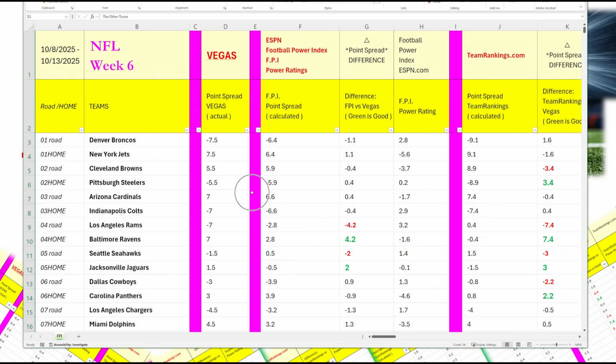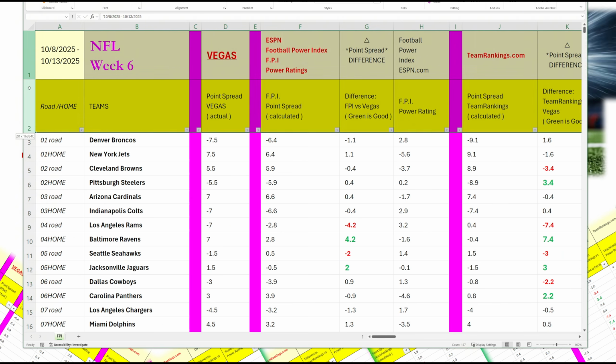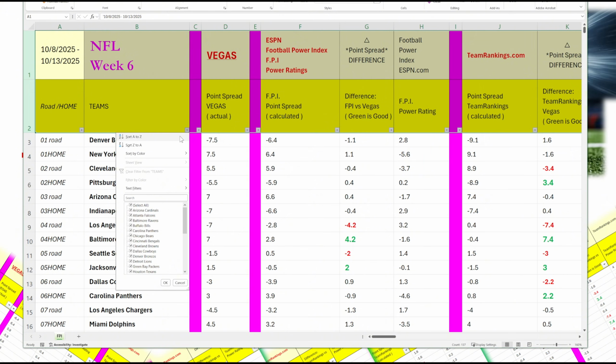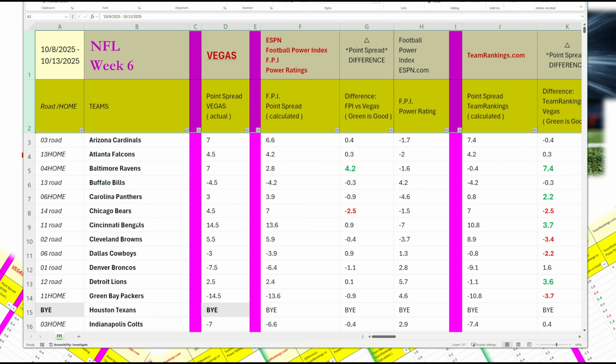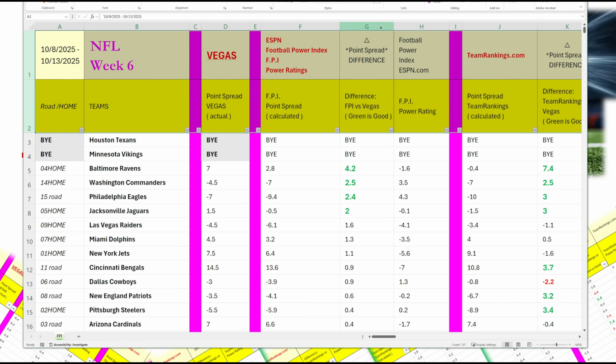Now, let me show you a very useful thing here. In the top row, in the lower right-hand corner are little triangles. And if you click on them, you can then sort. So let's say you want to sort the teams alphabetically. You can sort the teams alphabetically. You can also sort by whatever column you want by clicking the little triangle.